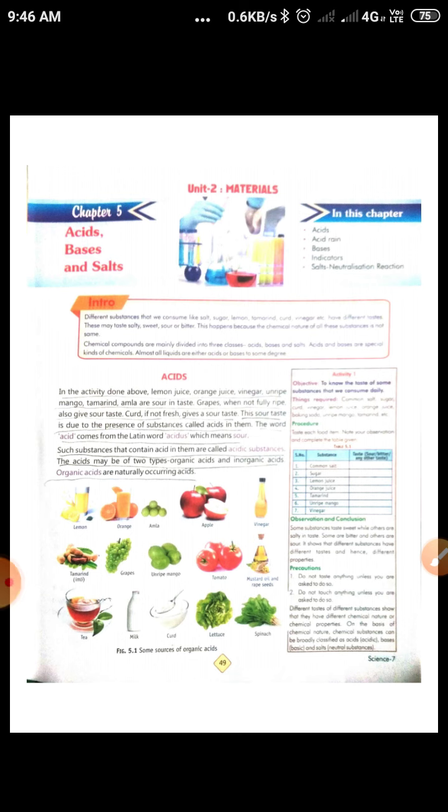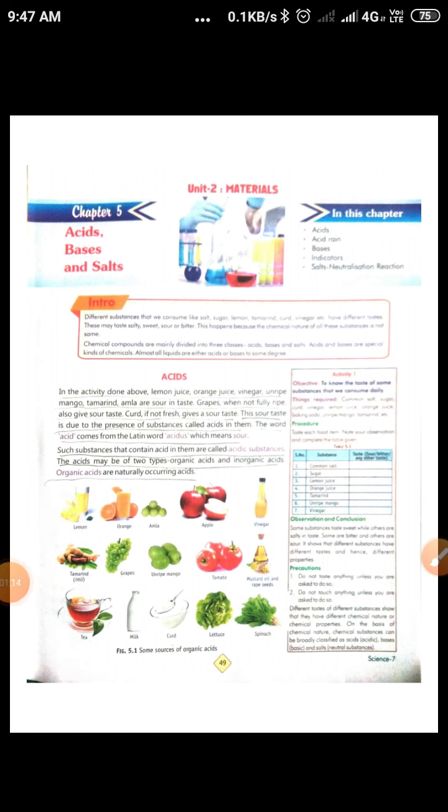Students, substances that contain acid in them are called acidic substances. These acids may be of two types, organic acids and inorganic acids. And I will tell you the modern theory of acids.